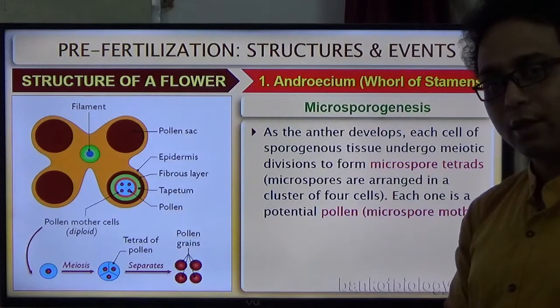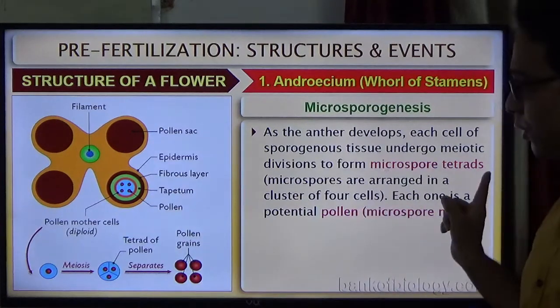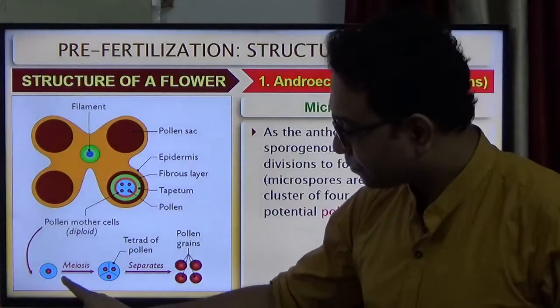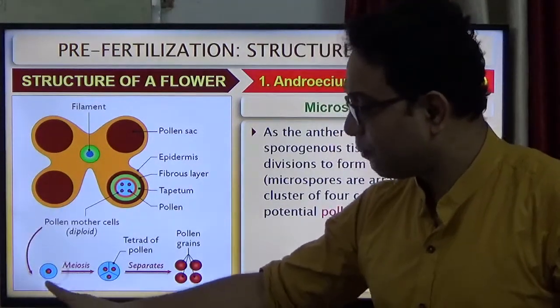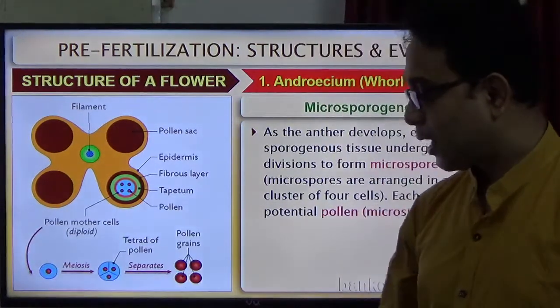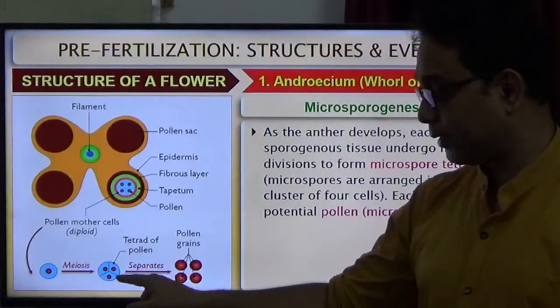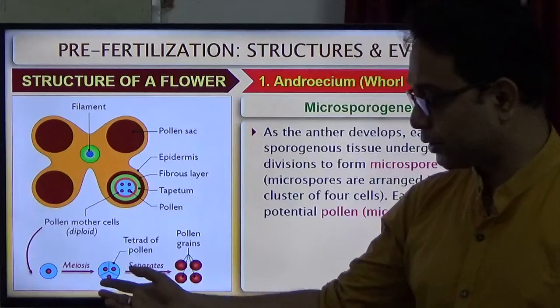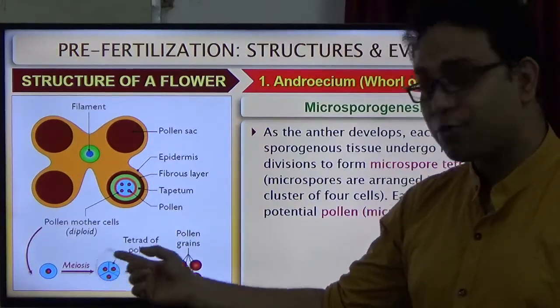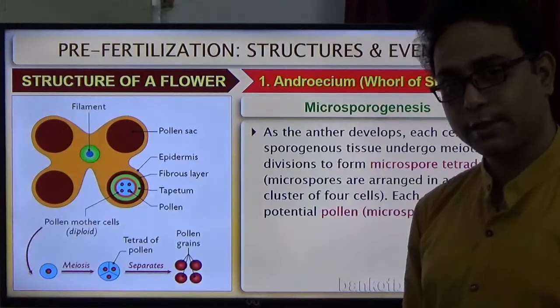These 4 cells are called a microspore tetrad. Tetrad means the 4 cells.